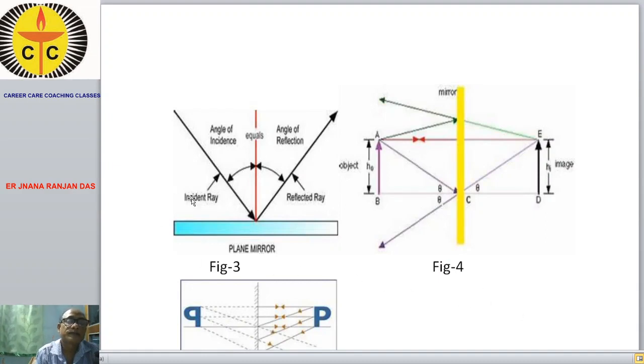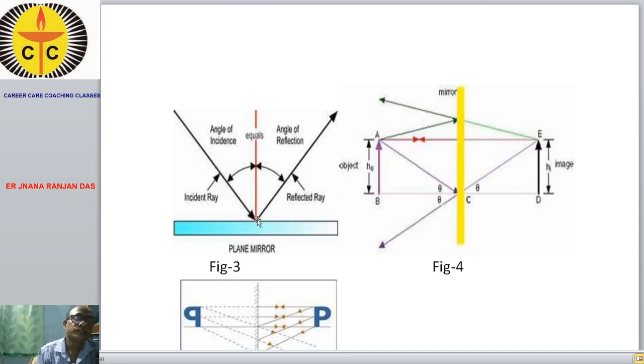Before explaining the reflection of light, we'll consider the reflection of light in a plane surface. When the light coming from a source falls on a reflecting surface, this ray is called the incident ray.